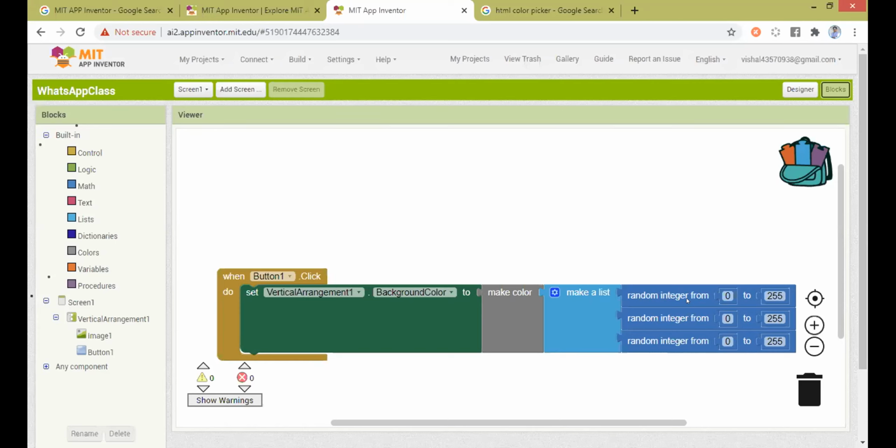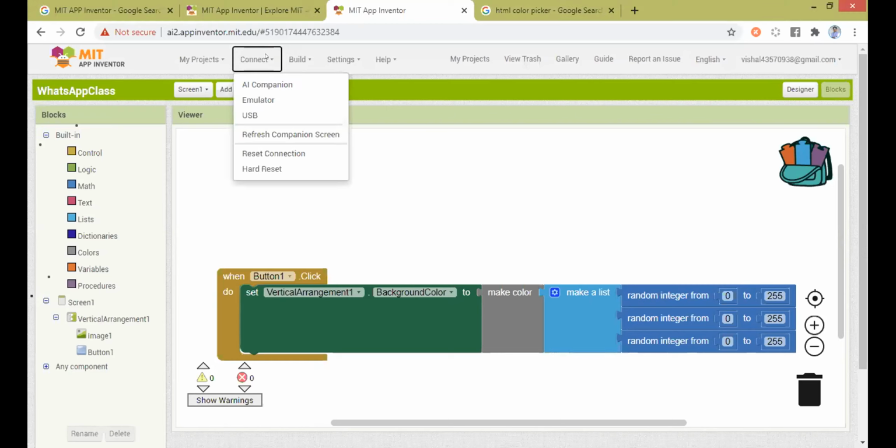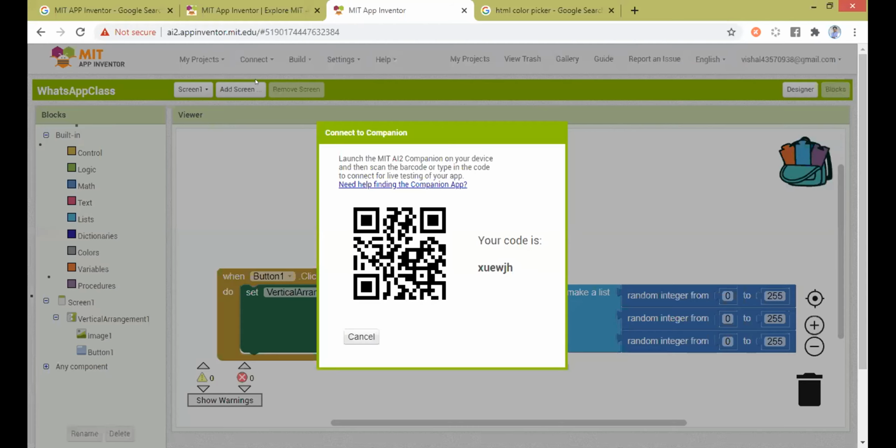Yeah. Good. So now getting back to the topic, a lot of you were asking me yesterday what is the code I have to put in the MIT AI2 Companion. Guys, only after you develop the app can you use the MIT AI2 Companion. Fine. Good. So to test, go to this Connect option here, right? There is an option known as AI Companion. You need to click on that first. Once you do that, see, your code is now here.